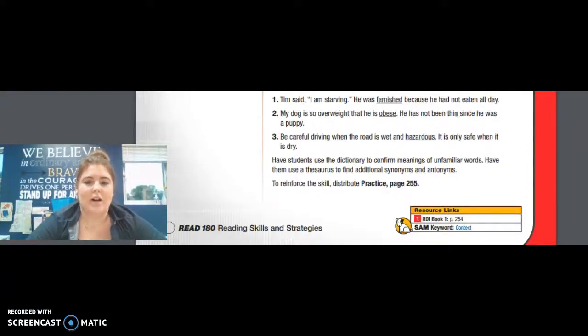Hey 7th graders, this is just a quick tutorial on how to look at synonyms and antonyms in a sentence and use them to help you identify the words. And then you can also do the reverse of that to try and figure out, if you have the definition, what the synonyms and antonyms are.